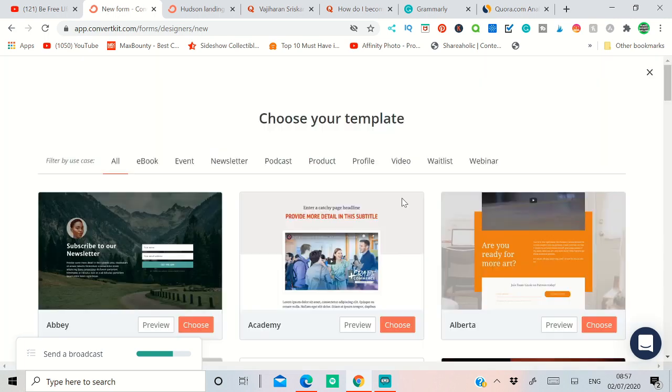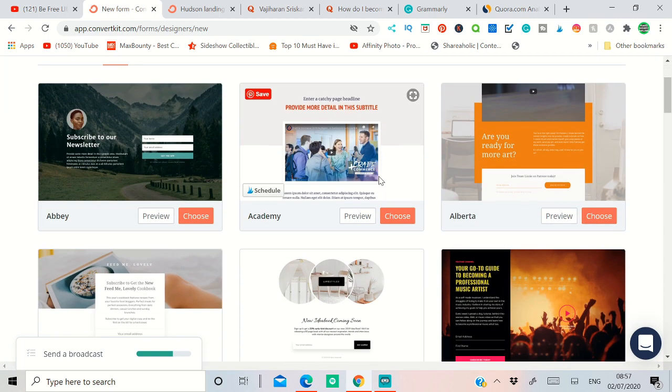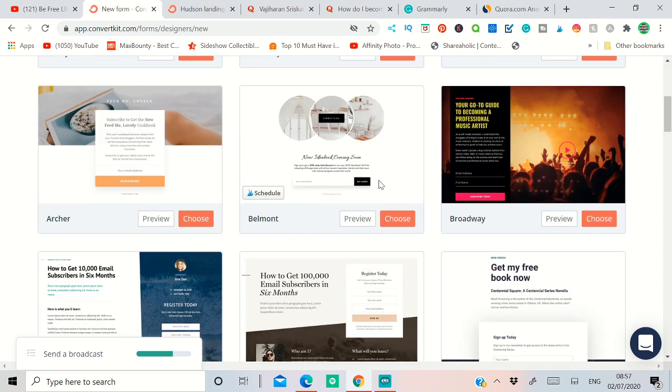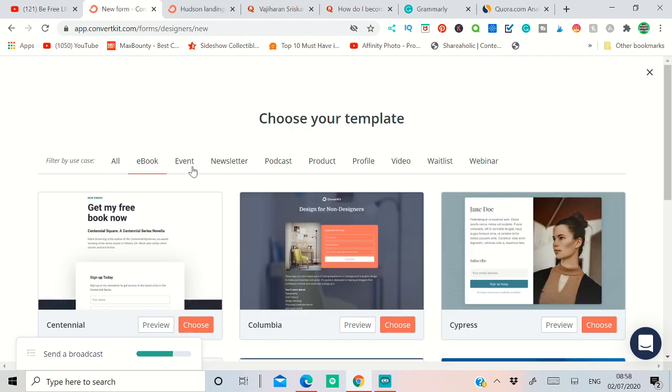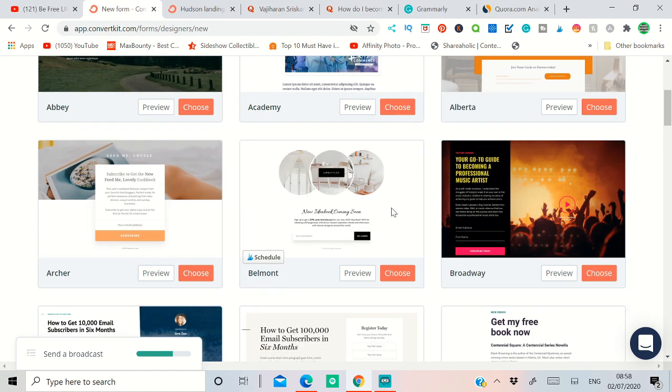click landing page, and it will give you all the templates that are available. All of them are free to use, right? There are categories like newsletter, ebook, event, videos, waitlist, and webinar. You can use any of the templates from here. Then you can click choose, and it will take you to the next page where you can edit it. I already edited mine, but I'll go through that section.